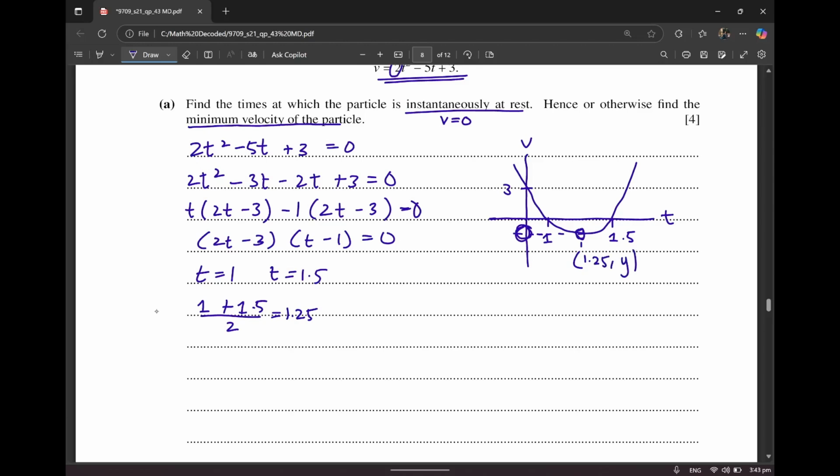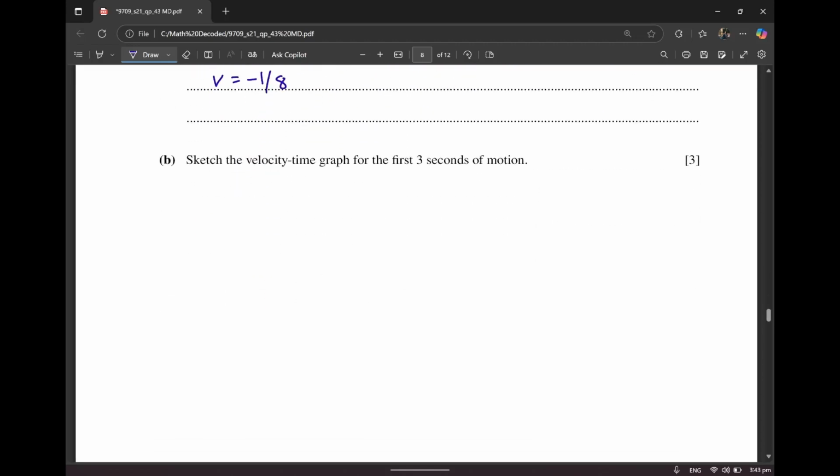And now I'll input 1.25 back into the equation. That is going to be 1.25 squared minus 5 into 1.25 plus 3. So the velocity will come out to be v is equal to minus 1 by 8. Okay, all right. Next part says sketch the velocity time graph for the first few seconds of the motion.